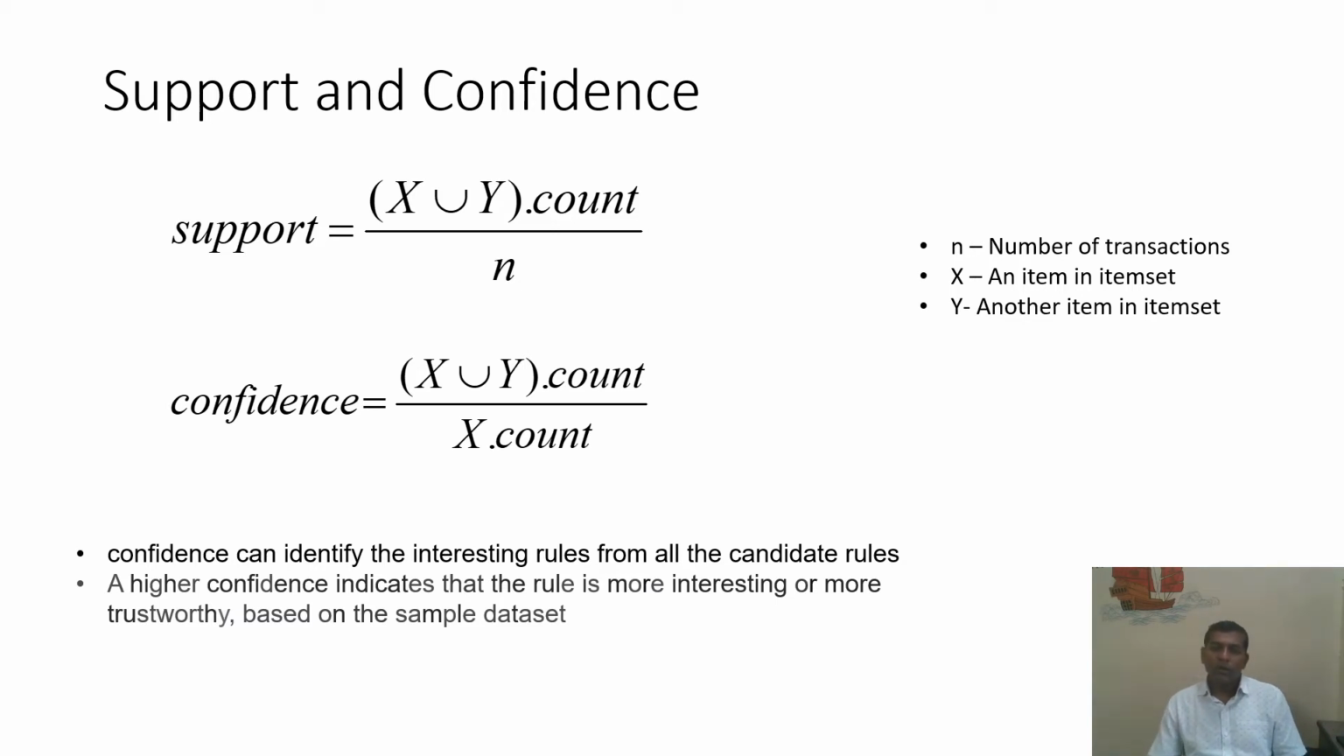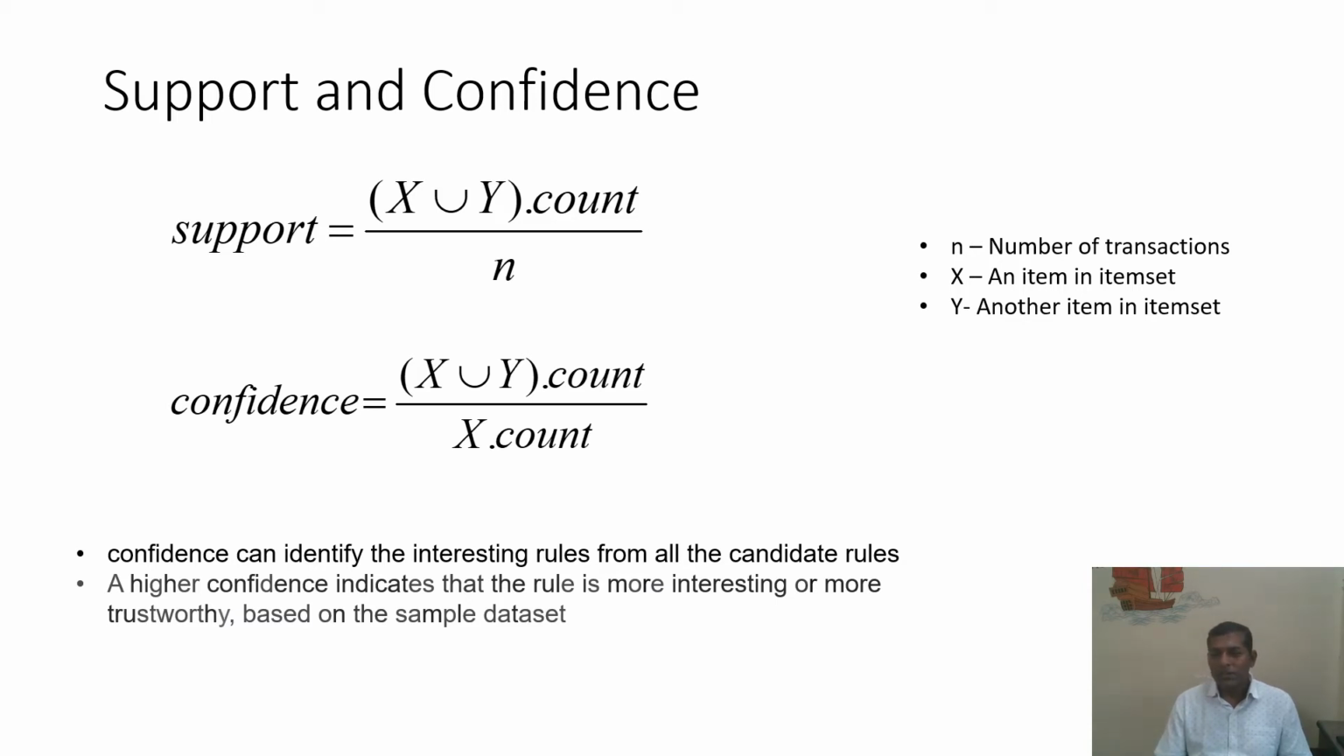We know support allows us to find frequent item sets, but confidence allows us to identify the interesting rules from all the candidate rules. So both the items are purchased together, but we know that if X is purchased, then Y is purchased together. Sometimes we have seen in advertisements that items are sold like this: if you buy 4 soaps, then you will get a pen free.